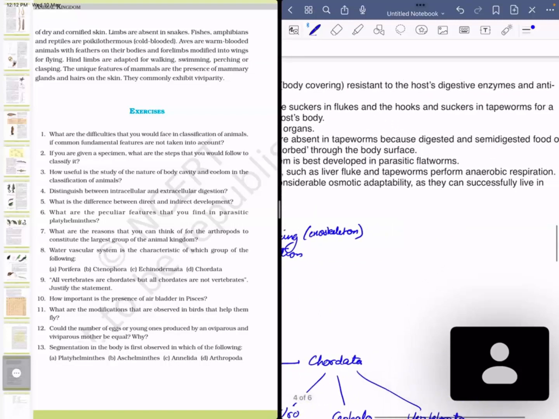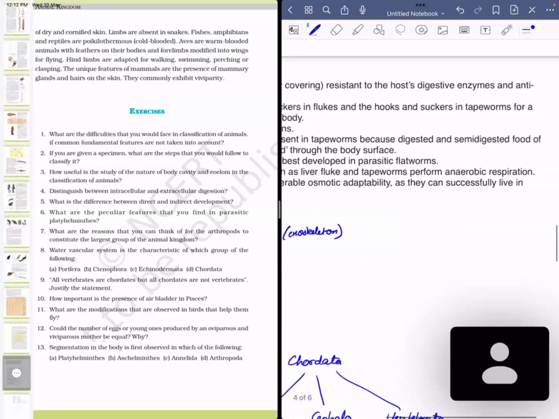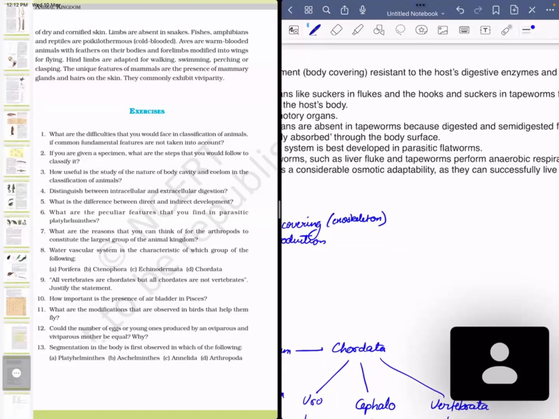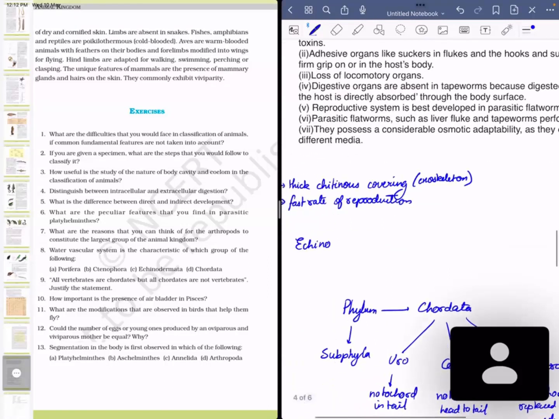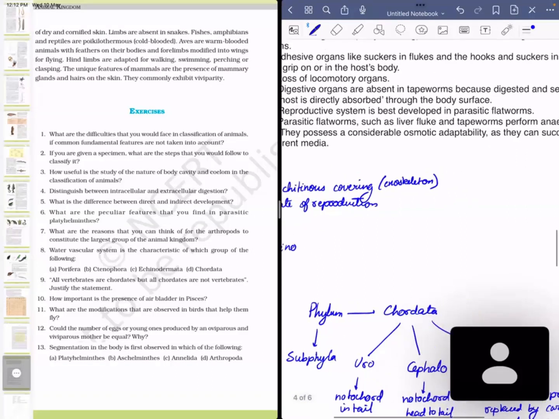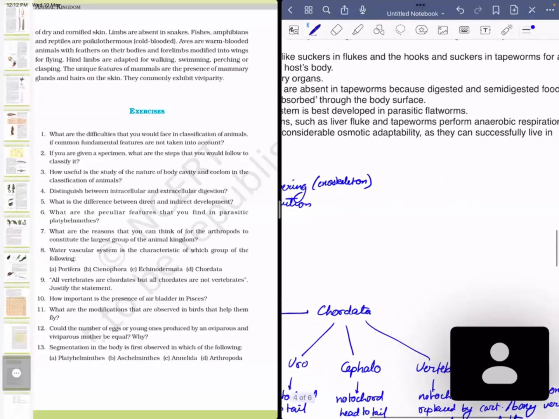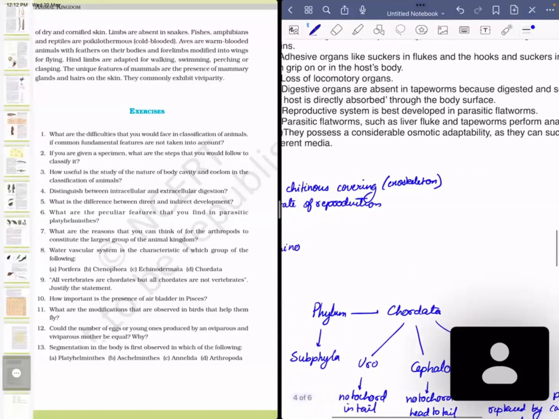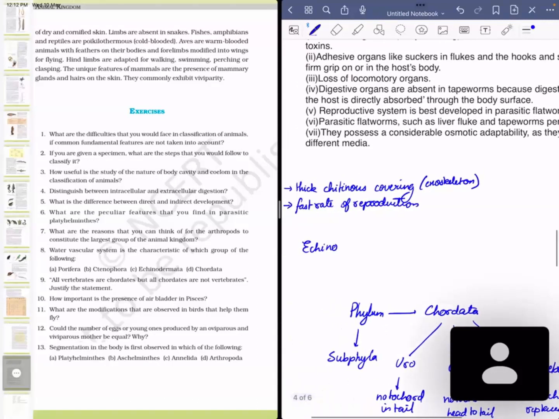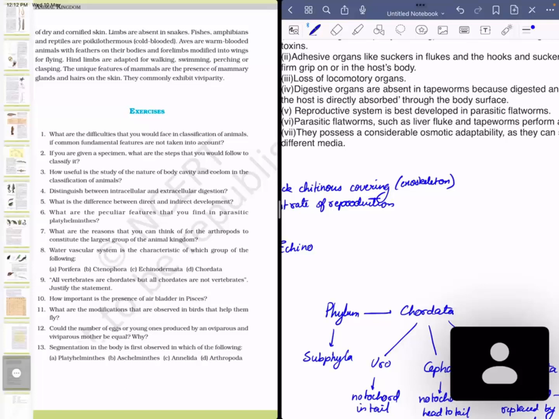This can help in their survival in harsh situations, especially when they're outside of their host's body. And they possess a considerable osmotic adaptability as they can successfully live in different media. Same as the previous point, because it has these kinds of adaptable features, it provides a survival advantage.